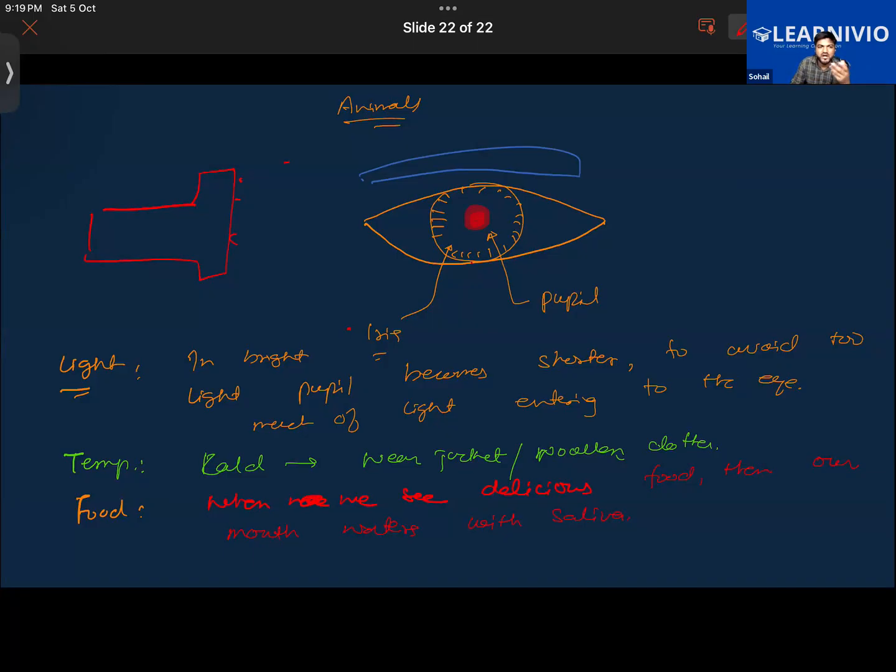Further, there are some other stimuli in which our body will react. For example, if we were to do some intense workout, our breathing rate increases so that we can take in more oxygen. Getting it now? Even if we run a lot, our breathing will increase. Exactly. So while doing some intense workout, our body is in need of energy.